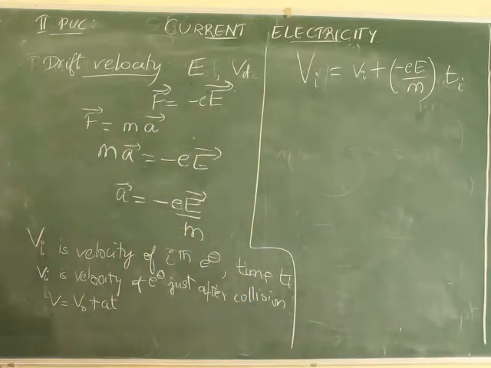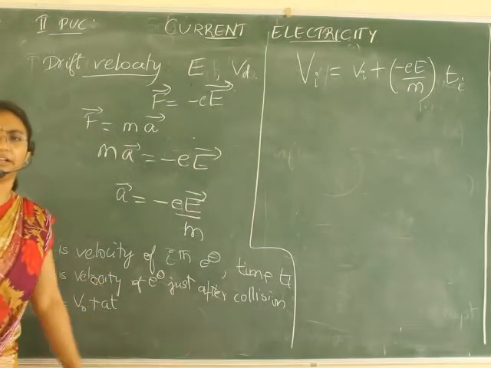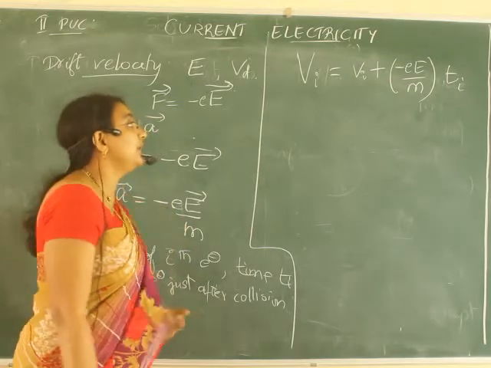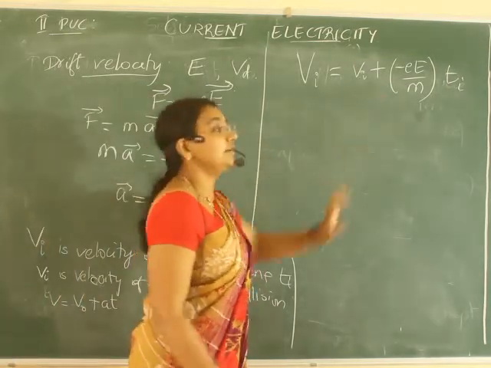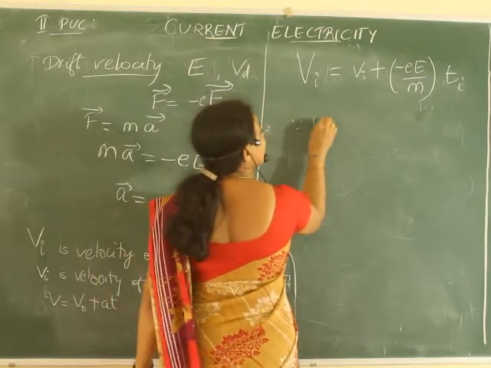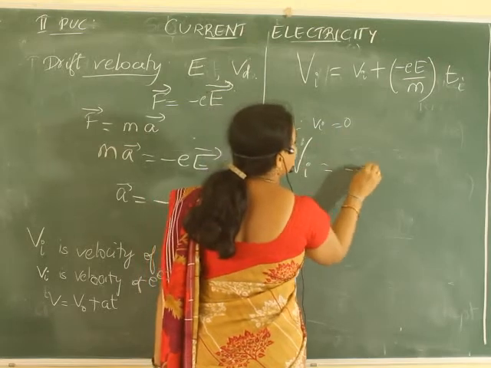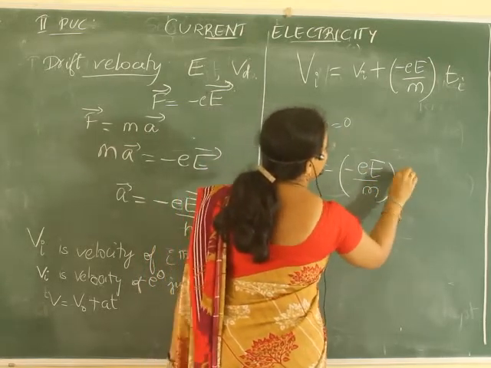Now, what is the velocity of the electron just after the collision? When it collides, it stops. So, velocity just after the collision is actually 0. Since Vi is equal to 0, Vi is equal to minus E by m into Ti.